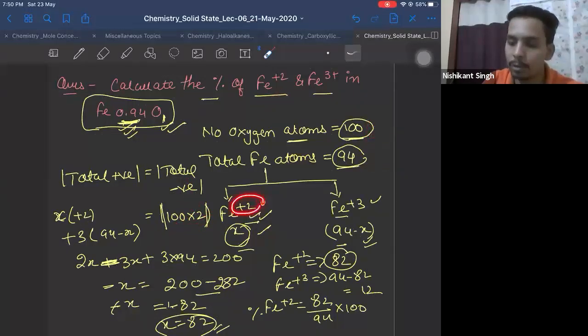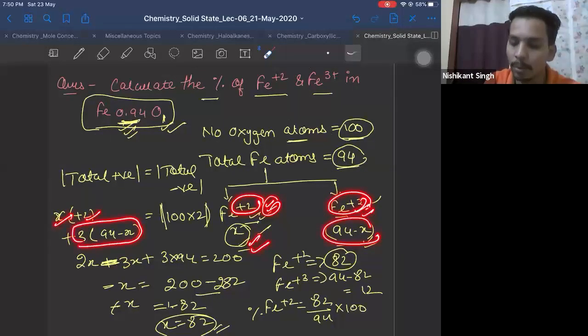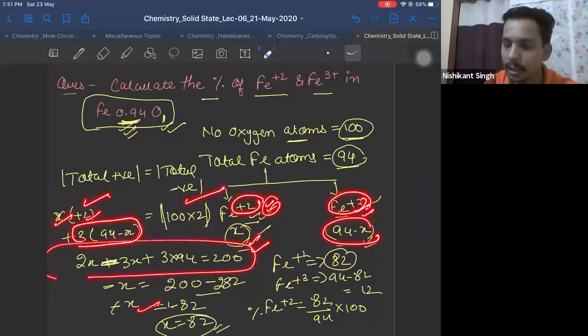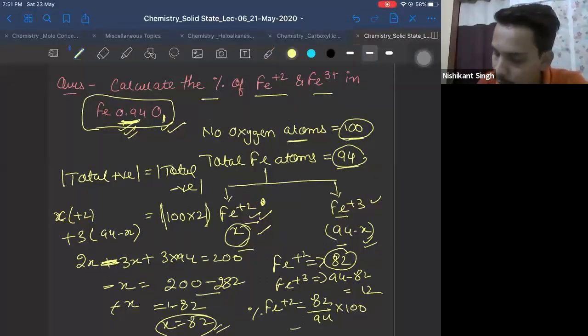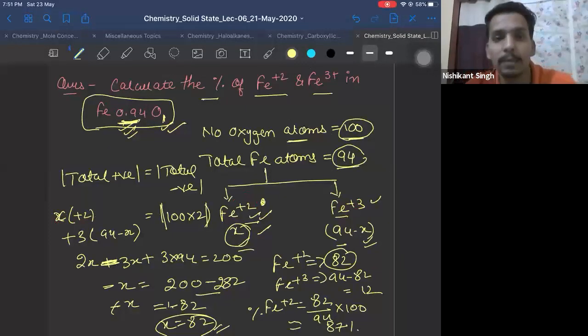Then one iron plus 2 carries plus 2 charge. X will carry how much? Plus 2 into X. One iron plus 3 carries plus 3 charge. 94 minus X will carry how much? 3 into 94 minus X. So total positive equal to total negative. When you equate it, you can find the value of X. It comes out to be 82. Okay? I hope it is clear. Now you can find the percentages. I guess it will come out to be approximately 87%.